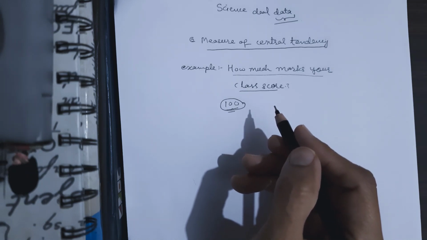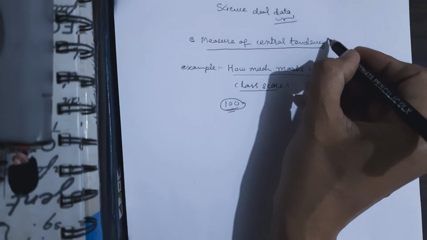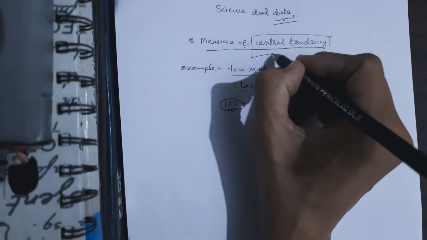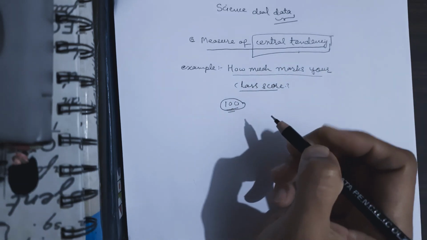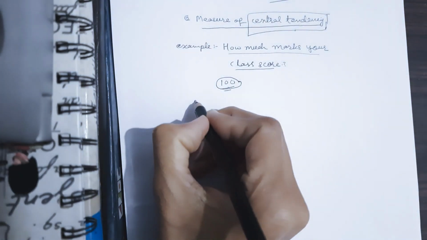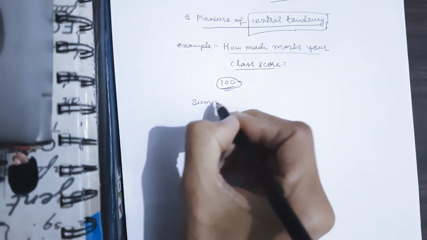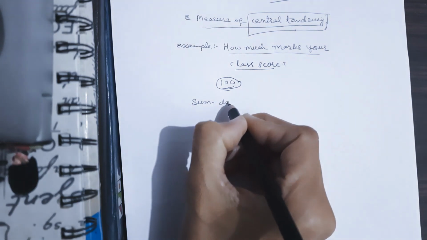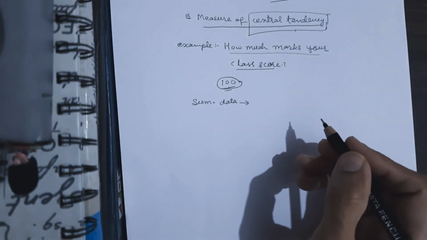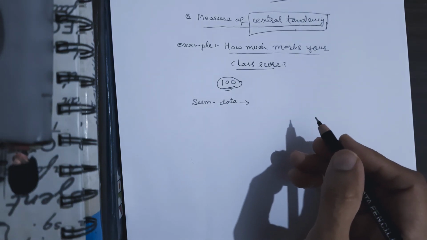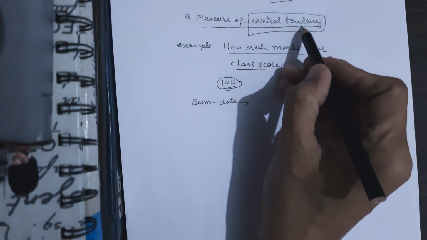So in that case, central tendency comes to rescue me. It comes to help me. Whenever we want to summarize data, or we want to give a single answer from lots of data, we usually use central tendency.